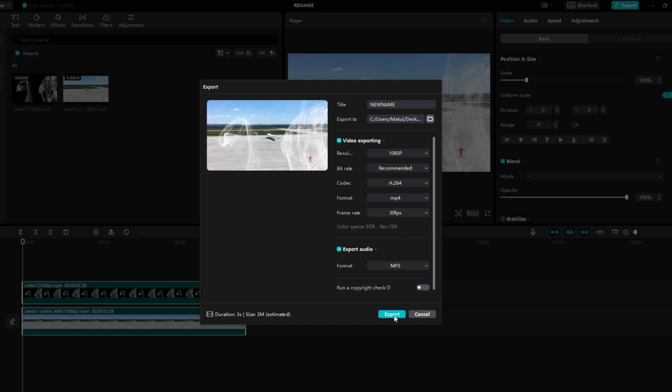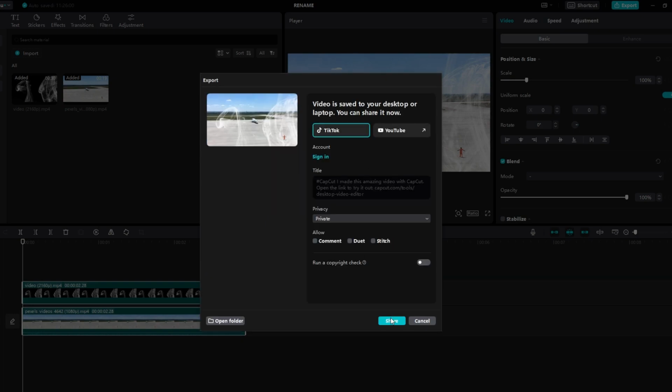Now click on the Export button to initiate the export process. Depending on your video length and file size, the export may take some time. Once the export is complete, the video will be in your selected destination folder. And that's it! You successfully exported your video using CapCut.